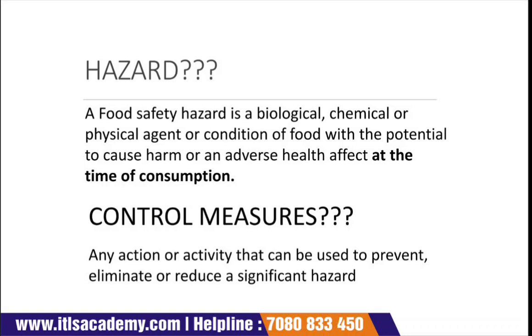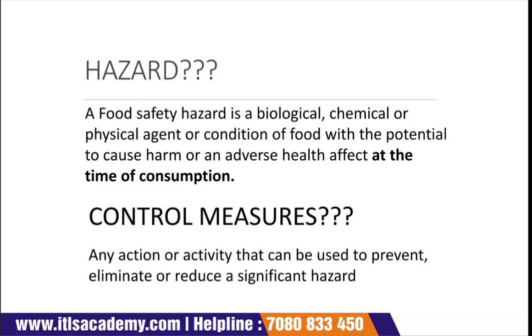We cannot use a food that has a detergent or any cleaning agent inside it. We cannot have that food, right? So it is very important for a food to have a good quality, and there should be no physical, chemical, biological, or even microbiological hazards.